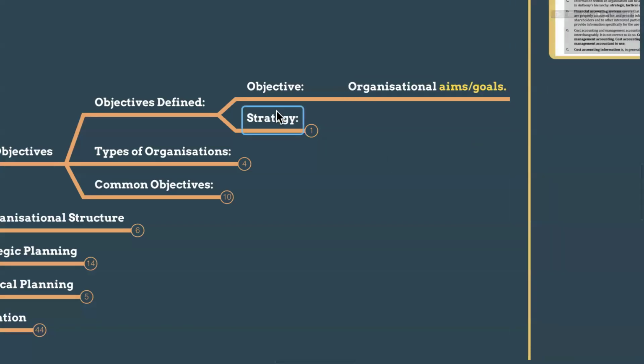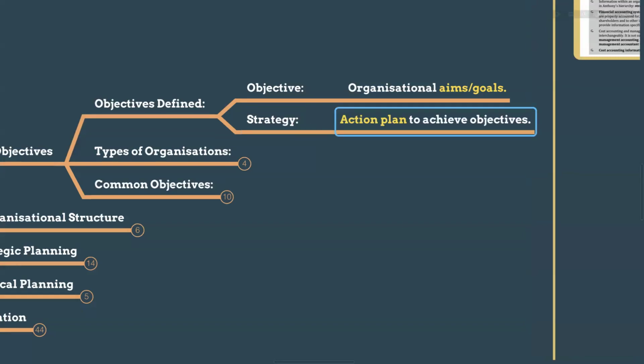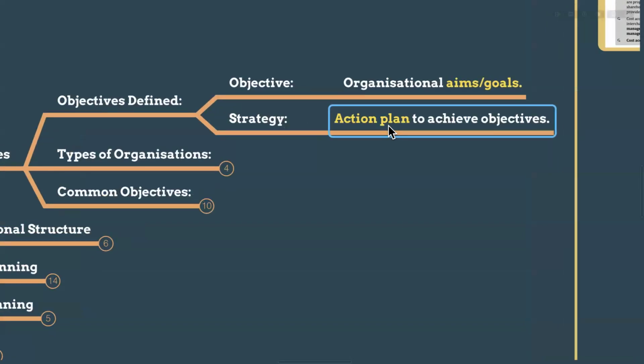That is the objective. Strategy is a very important one. Strategy is an action plan to achieve the objective, the aims or goals. If we have an objective, it means you have an aim or some goals. How are you going to achieve that objective? What is your action plan? That is what is called strategy.